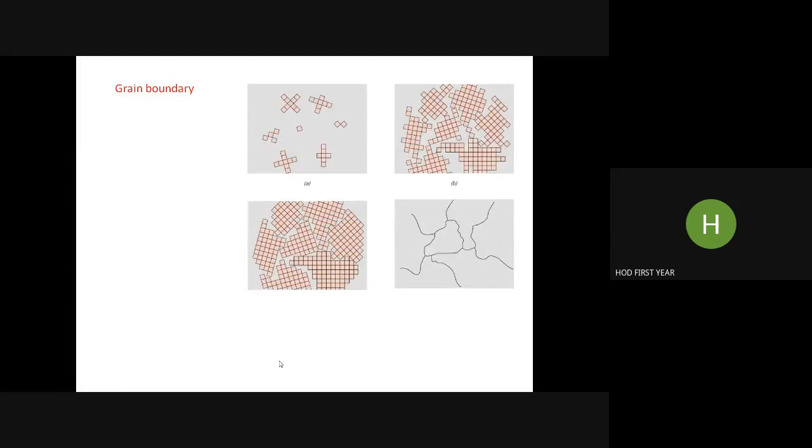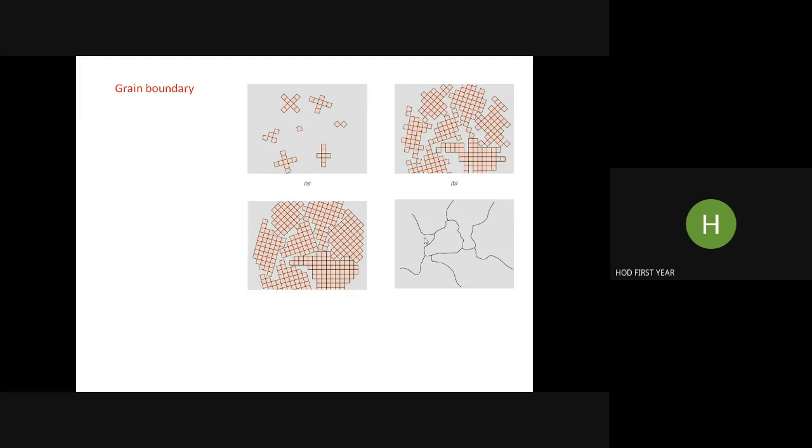As I told you before, grains and grain boundaries. This is how material nucleates and crystallizes out, here from liquid to solid. Here you can see it starting to nucleate and the lattice structure starts building. Here they come together and start forming grains. Here grain formation is finished. Here you can see the grain.